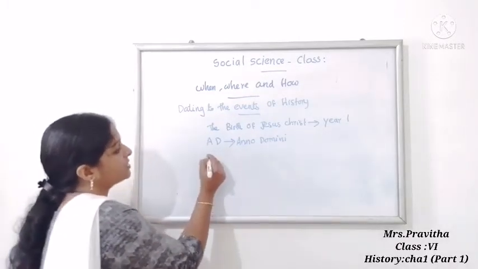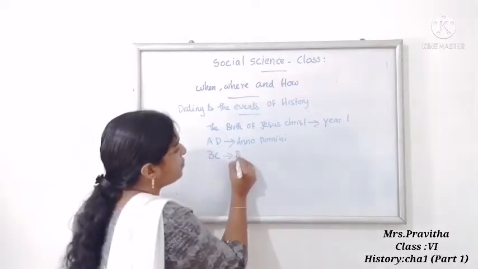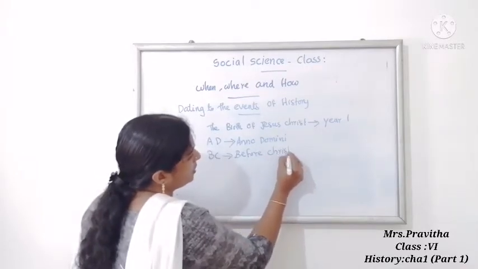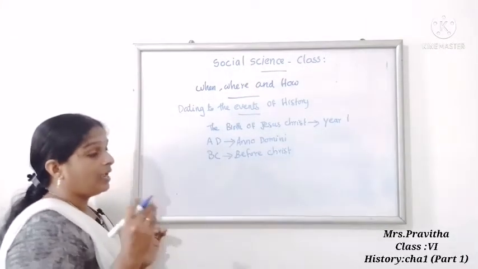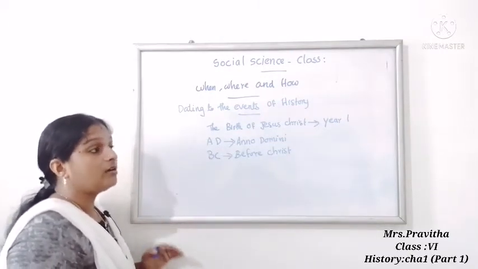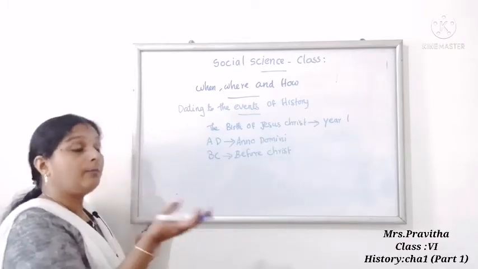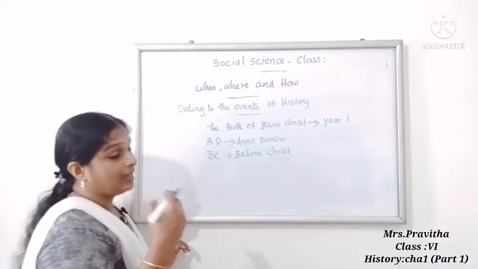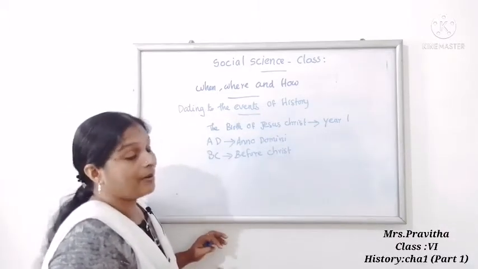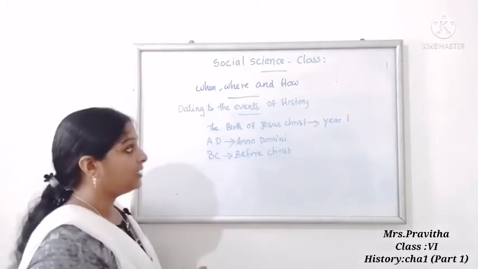Before the birth of Jesus Christ is considered as BC. BC means Before Christ. So historians use this to date an event. An event that happened in 1500 BC happened before Christ. An event that happened in 78 AD happened after the birth of Jesus Christ. In this way historians are dating an event.